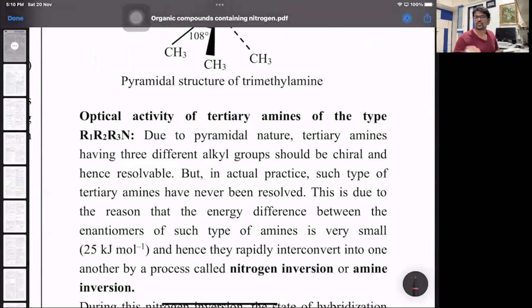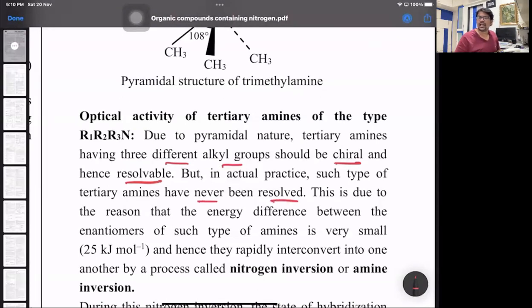Due to the pyramidal nature, 3 degree amines have 3 different groups. If there are 3 different alkyl groups, it should be chiral and hence resolvable. What do you mean by resolvable? It should be resolved into its dextro and levo forms. But in practice, tertiary amines have never been resolved.